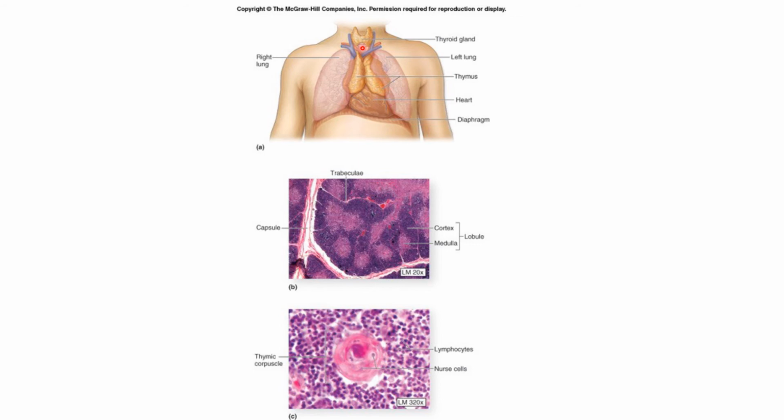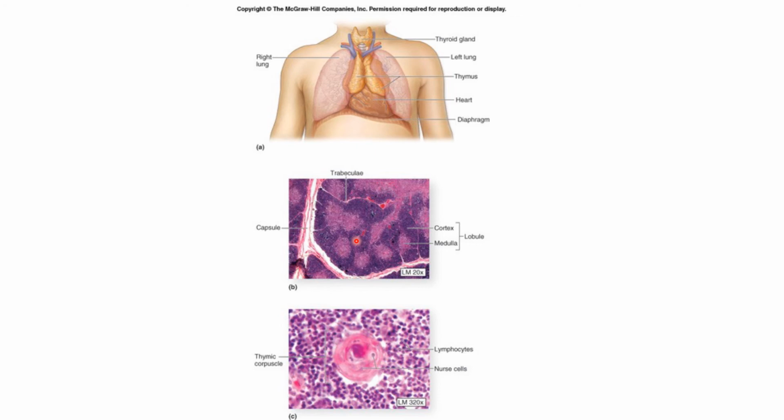So what is the structure of this thymus? Here you can see the microscopic structure of the thymus. The thymus consists of a right and left lobe that are joined together by fibrous tissue. Each lobe has a connective tissue capsule. Connective tissue septa pass inward from the capsule and incompletely subdivide the lobe into a large number of lobules. The capsule and the trabeculae contain blood vessels, efferent lymphatic vessels, and nerves.